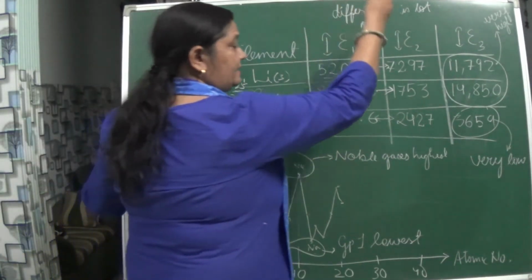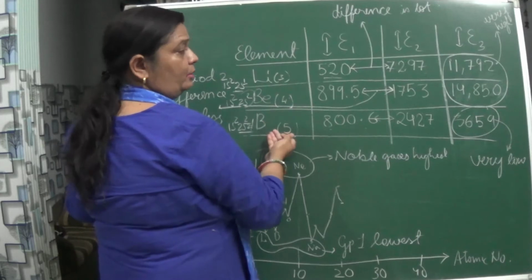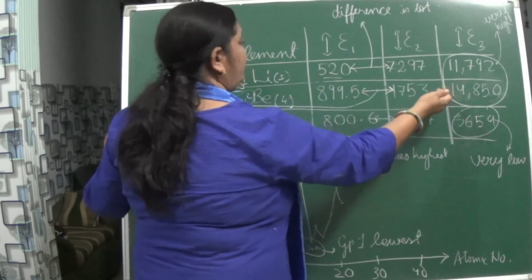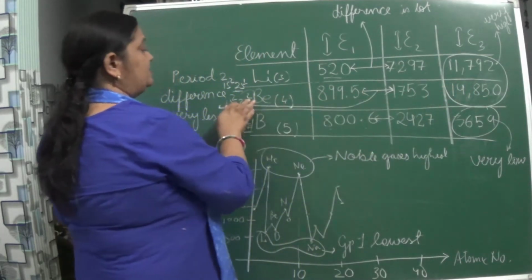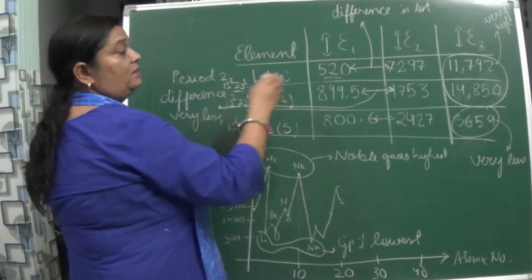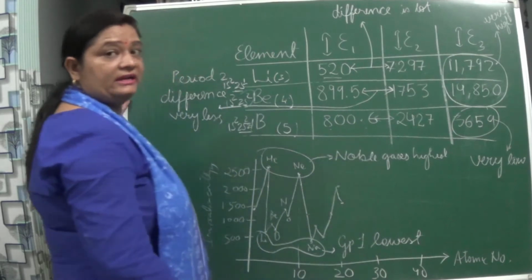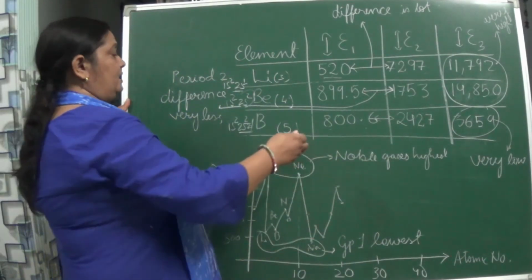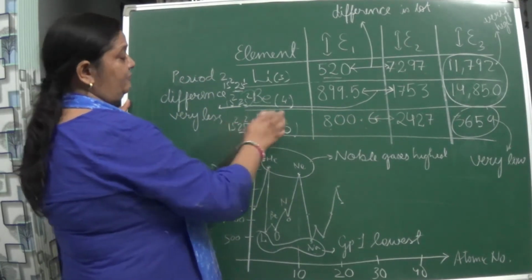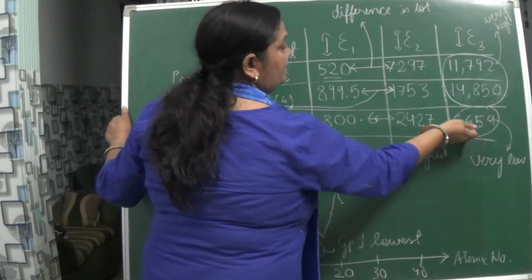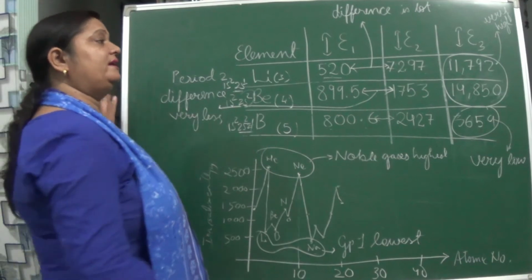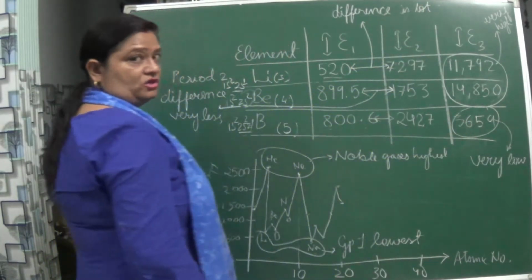But yes, in this when we are comparing lithium, beryllium and boron, we can see for lithium the third ionization enthalpy is 11,792 only, but for beryllium, when the 2 electrons have been removed, now the electrons are being removed from the first shell, so naturally the third ionization enthalpy will increase only. Now here you are seeing what happened, 2 have been removed, 1 from P, 1 from S, 1 electron is still left, and for removing that how much energy is required? 3659, and this is the reason there is a difference over here in the third ionization enthalpy.